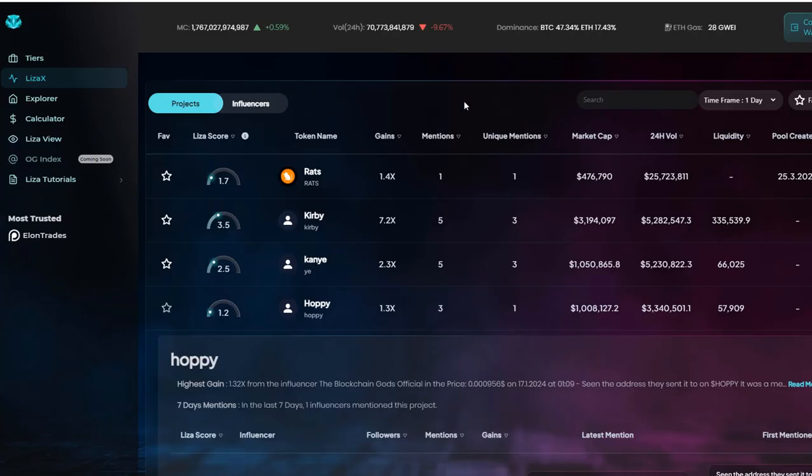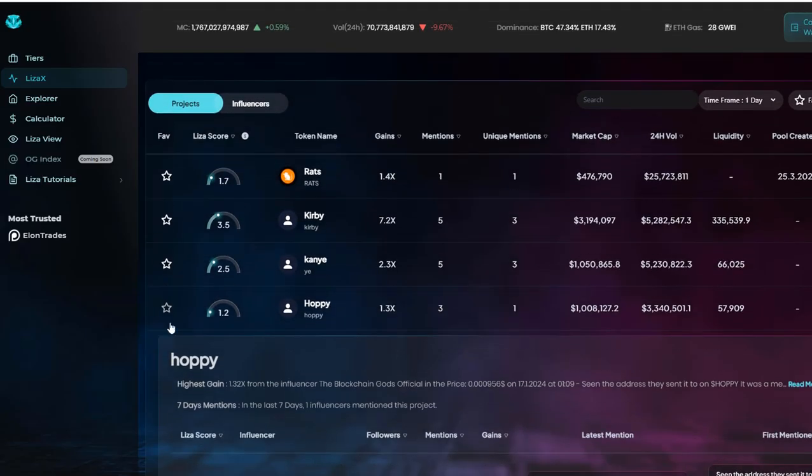So this is a really powerful tool for people who are looking for early insights and early entries for projects that have only been talked about a little bit on Twitter. Maybe they just want to hop into projects that only specific influencers are talking about. So once somebody knows how to use it, they can make massive gains with this tool.